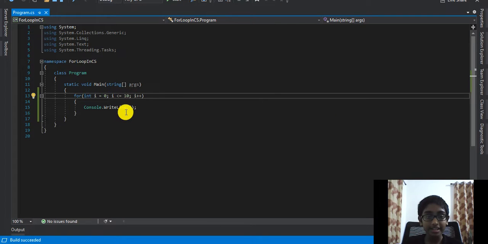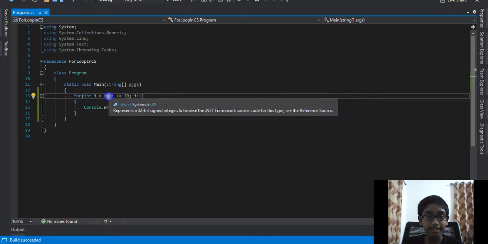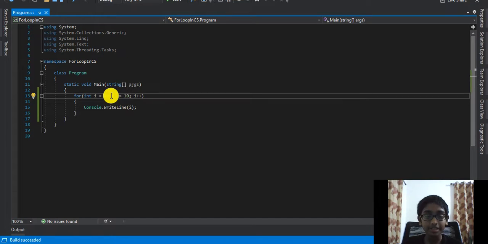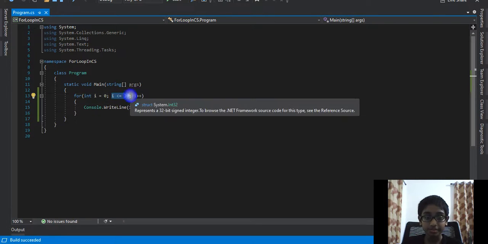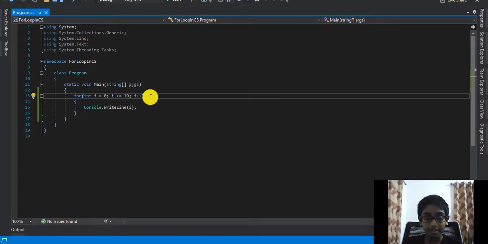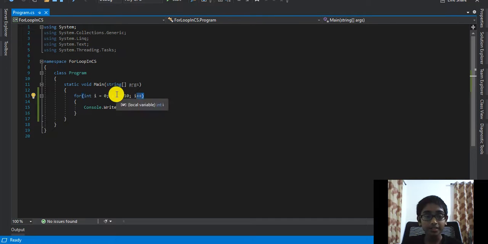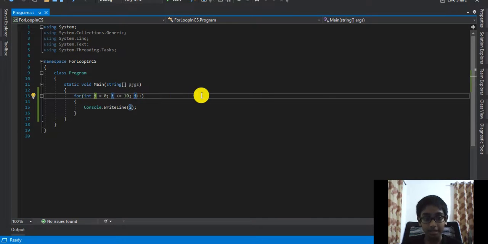So that is the end of statement 1, and we specify that with a semicolon. After that, the condition. The code inside of this for loop will only be executed if this condition is true. If it is not true, then it breaks out of the loop. Okay? Now the last statement, the incrementation of the variable that is used in the for loop, like I've already said. So here we're incrementing the value of i by 1.